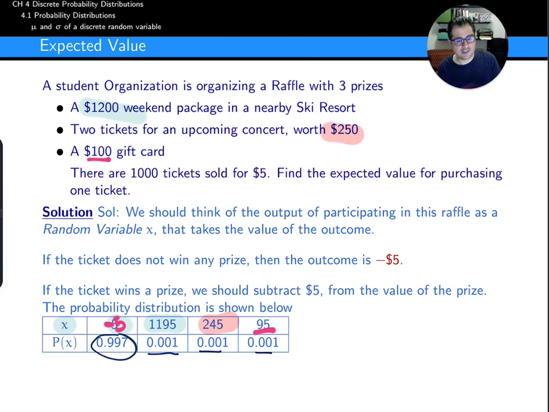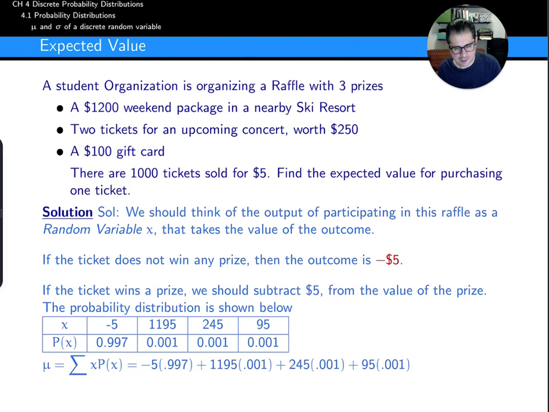So then, what is the expected value? Well, we said it's the sum of x times p of x. You multiply these entries, this times that, and so on, and you add it up, and it's -3.45. So you expect to lose $3.45. So this is how this works.